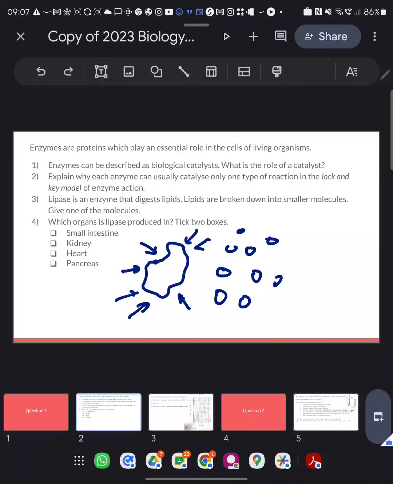It's asking what is fat broken down into. These little bits of fat are broken into two things: glycerol and 3 fatty acids. I think that's the hardest one. Proteins are broken down into amino acids, fats are broken down into glycerol and 3 fatty acids, and starch is broken down into glucose. Okay.